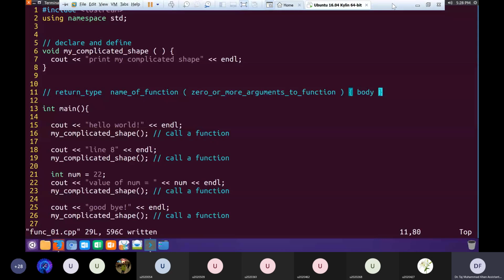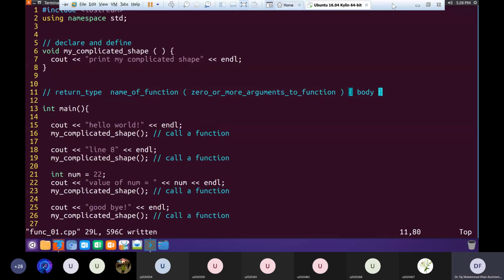Very good. So how many arguments does this function have? Line 6 to 8. 0. Okay, very good. It has no arguments. One is wrong. This function has no arguments. Arguments are between the parentheses.